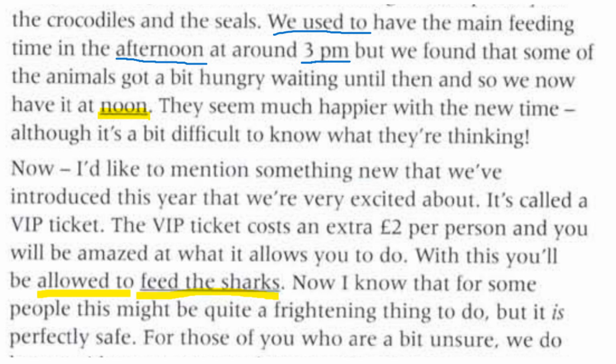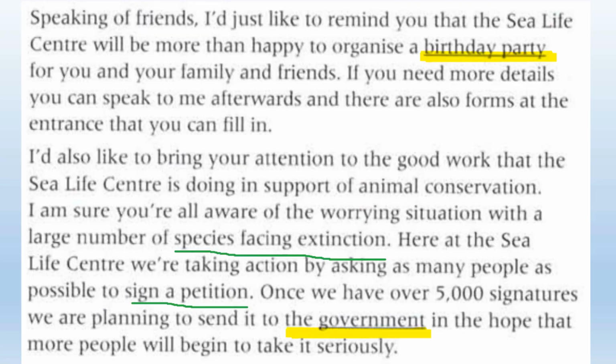Then we're on to the VIP ticket. So they mentioned VIP ticket. That should be your signpost that they're going to talk about that. So you'll be allowed to, or you're able to, you can feed the sharks. That's the 3 words we need here. Feed the sharks. On to the next part. What event will they organise? It's a birthday party. So if you want to have a birthday party, they can organise it for you.